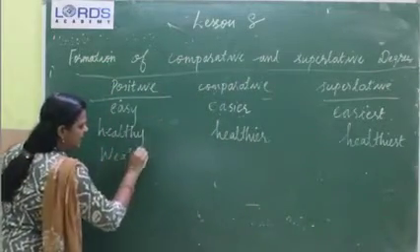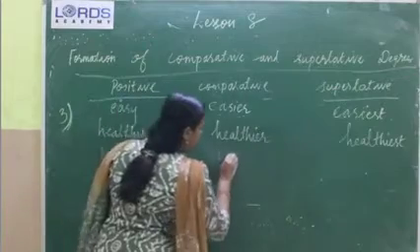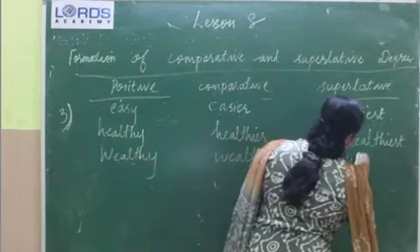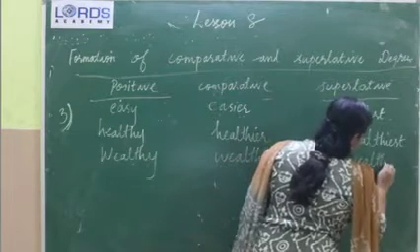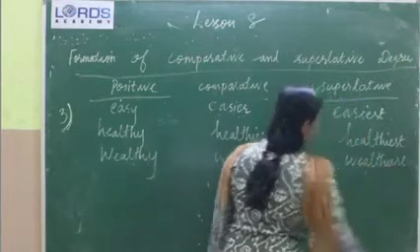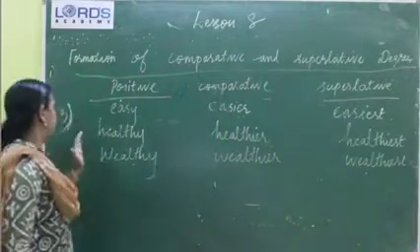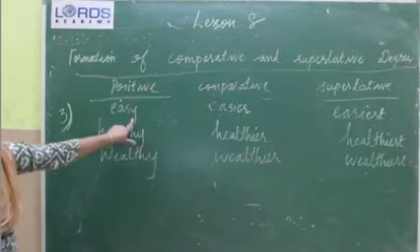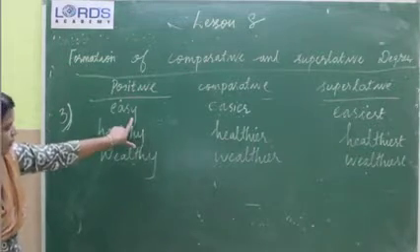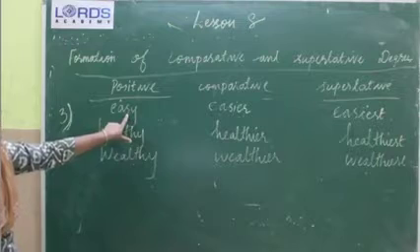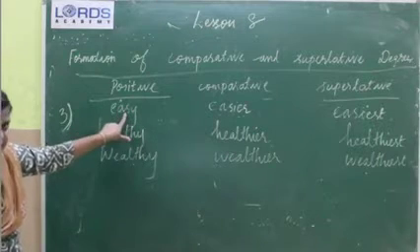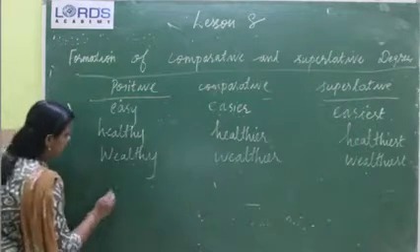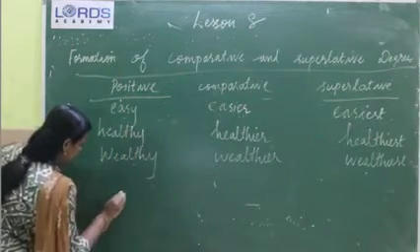Wealthier and wealthiest. Clear? Then one more rule. That is if this y is preceded by, that means if here instead of a consonant, if there is a vowel, what will we do? One more example, just see. Gray.